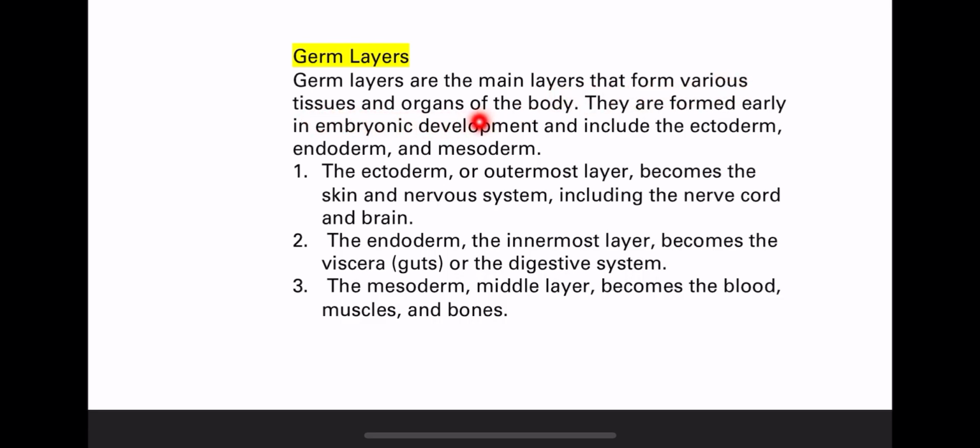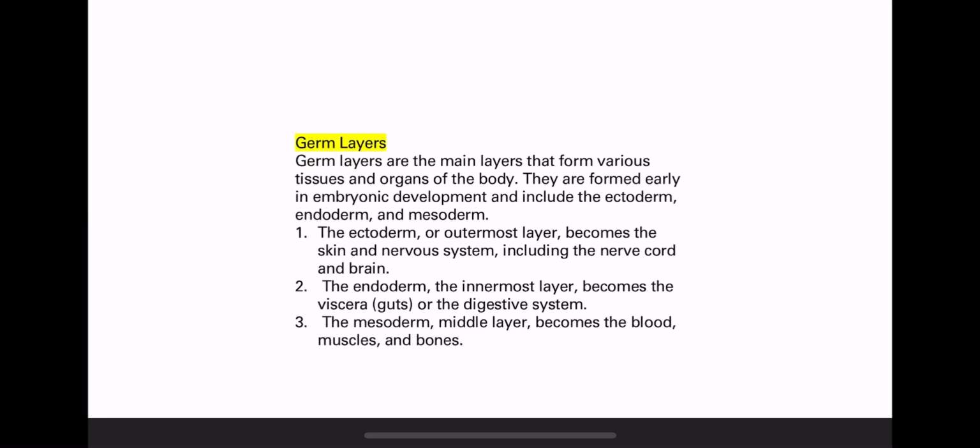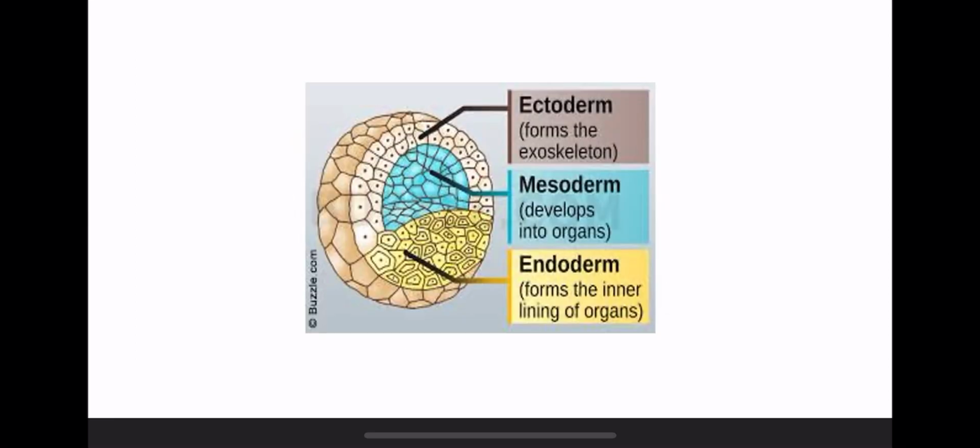Where can I find those layers? During the embryonic development, during the first stages of the formation of the embryo. Let's see together what those germ layers are. Here is an embryo. In the first stage, the cells will form like a ball. This ball is composed of 3 layers. The first layer is ectoderm, the middle layer mesoderm, and the inner layer endoderm.